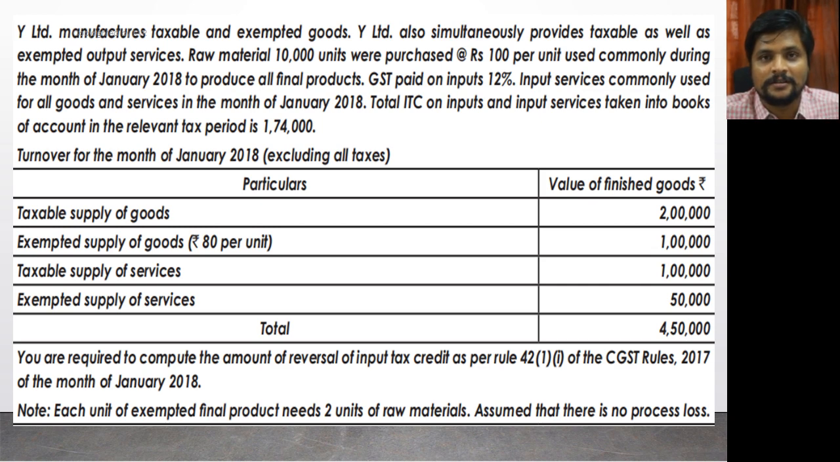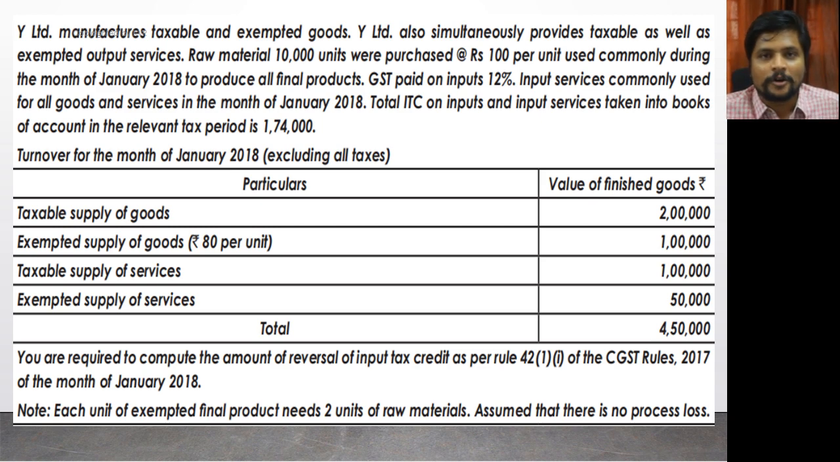Y Limited is a manufacturer. They manufacture both taxable as well as exempted goods. Y Limited also provides services, both taxable services and exempted services. Raw material of 10,000 units were purchased at rupees 100 per unit and used commonly during the month of January 2018. Our tax period here is January 2018, and they have purchased 10,000 units of raw materials during this period, at 100 rupees per unit.